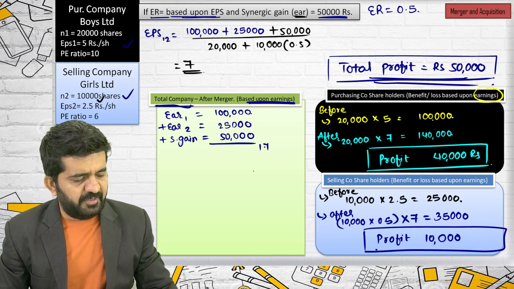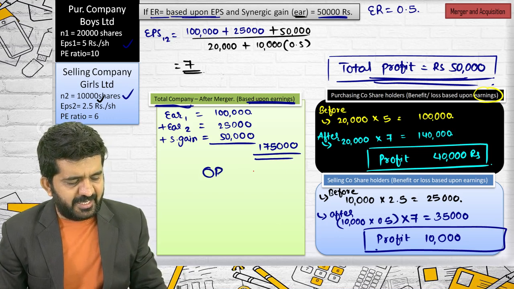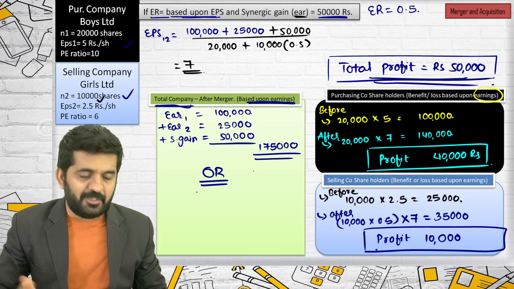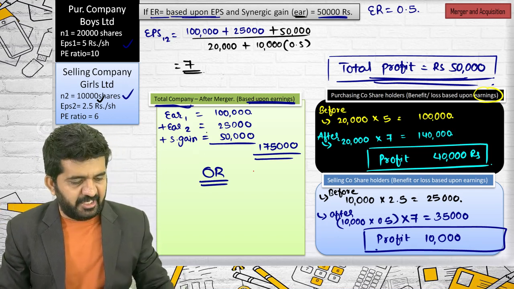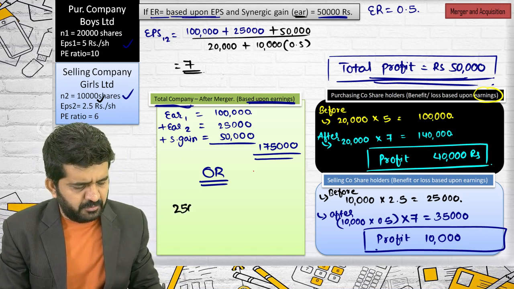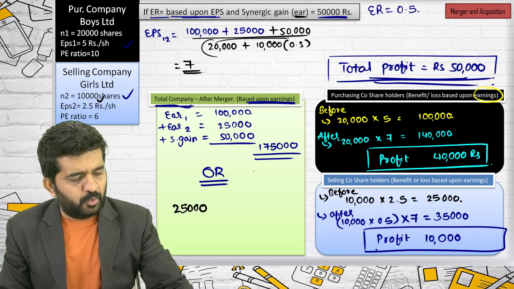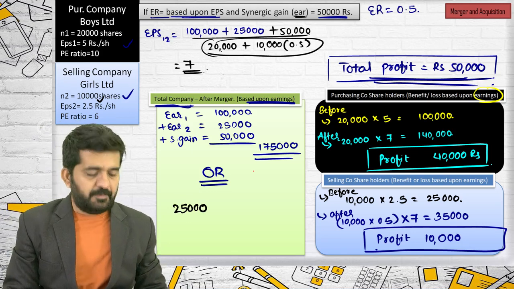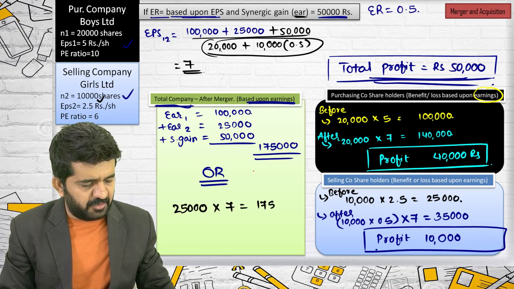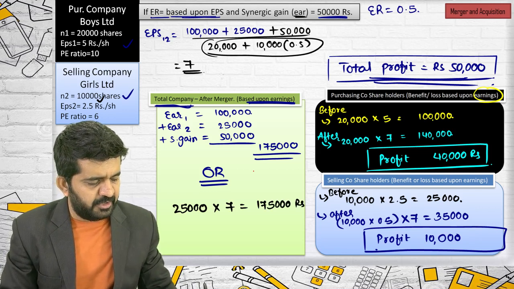So total will be 1,75,000. See, understand, actual value is important. You need to find out what is the actual earnings of the merged entity. How many total shares are there in the merged entity? 25,000. As told, the denominator, 20,000 plus 5,000, multiplied by 7, will be nothing but 1,75,000.